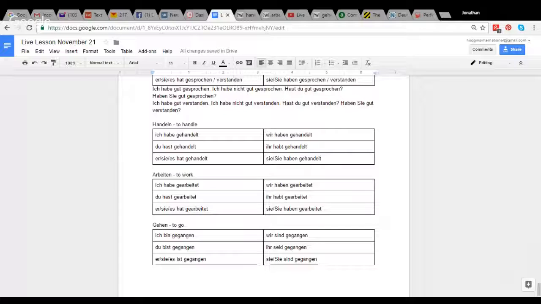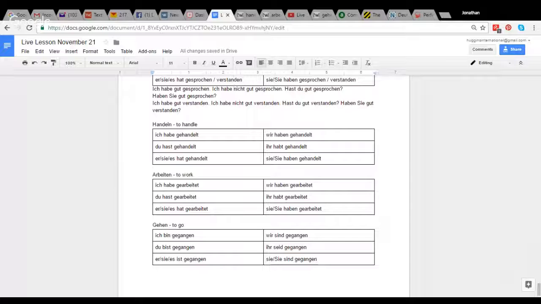And arbeiten, like I worked. Ich habe gearbeitet. Du hast gearbeitet. Er, sie, es hat gearbeitet. Wir haben gearbeitet. Ihr habt gearbeitet. Sie haben gearbeitet.